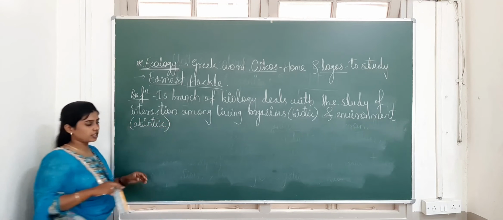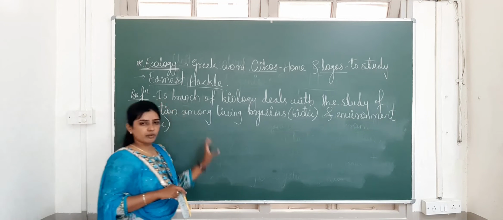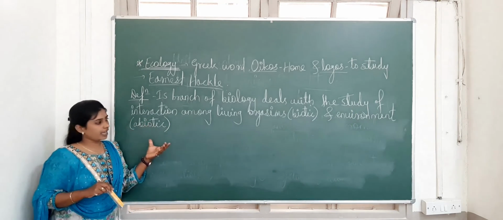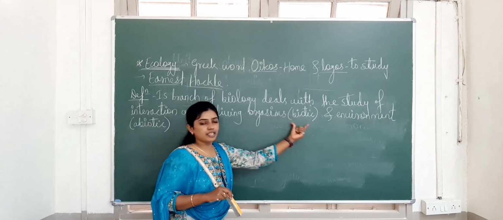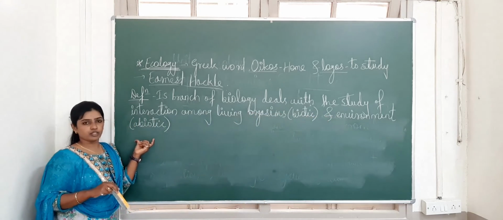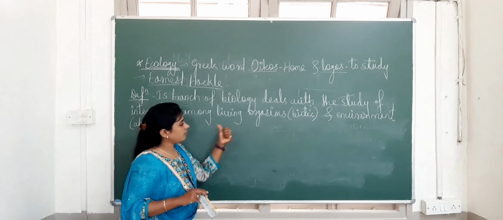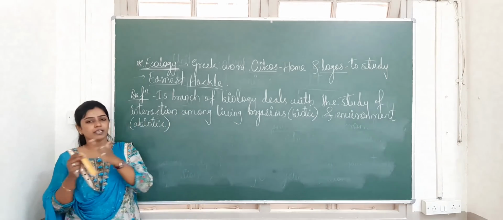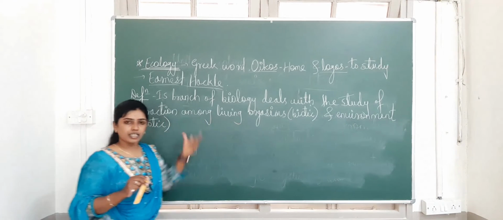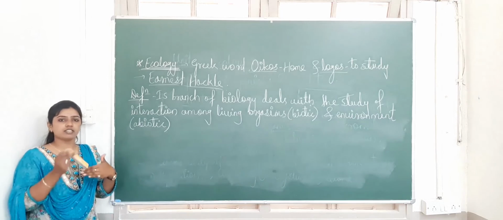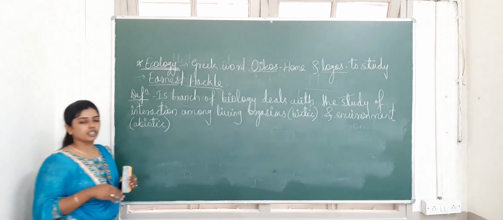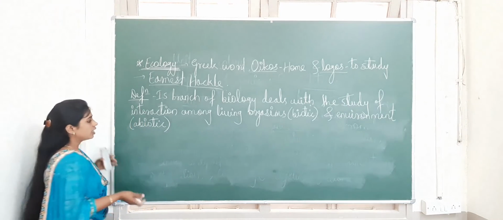So listen now, the definition: ecology is the branch of biology which deals with the study of interaction among living organisms, called the biotic component, and with its environment, which is the abiotic component. Here, in the interaction among living organisms, one organism is dependent on another to complete its needs. Living organisms also interact with their environment, and that is called ecology. Now we will see, one by one, the terms used in the study of ecology.